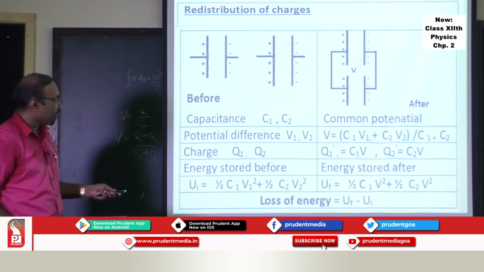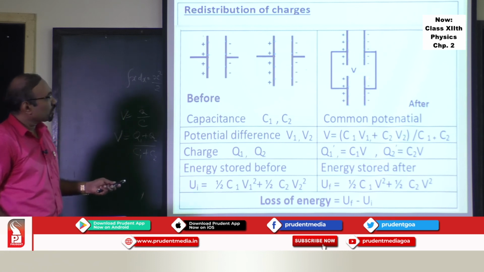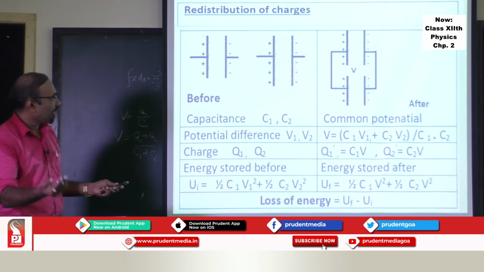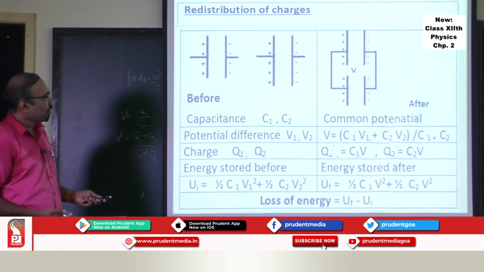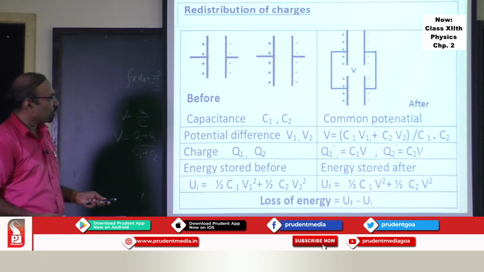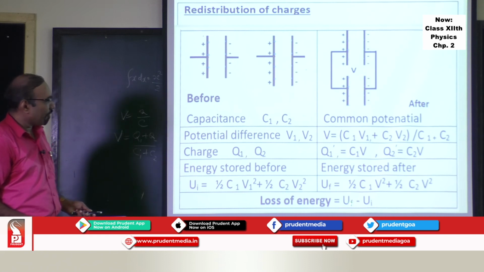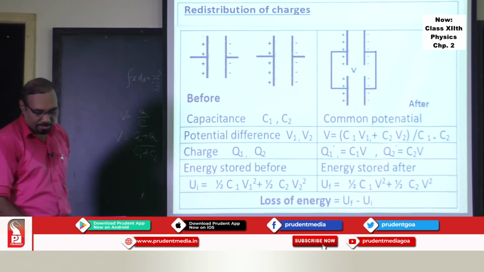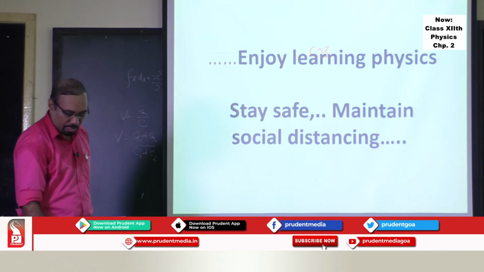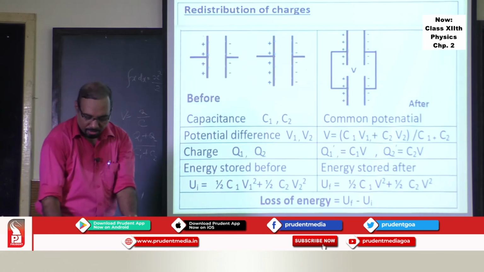This formula you get. When the redistribution takes place, after redistribution, their charge will be different. It will be C1V, C2V. Energy stored will be different. And loss of energy you can find out by subtracting final energy from the initial energy. So these are the situations you can learn from this.